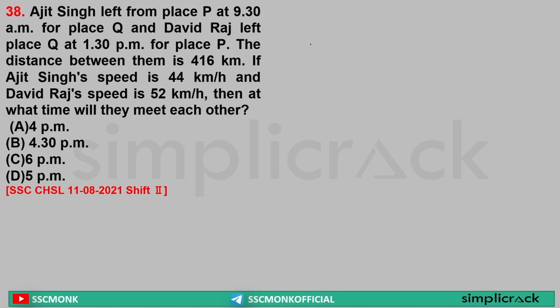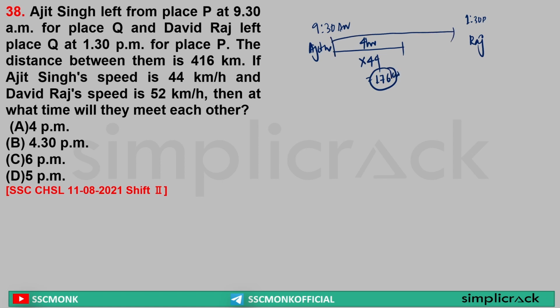So here Ajit is starting, here Raj is starting. Ajit starts at 9:30 am. Raj started at 1:30 pm. So by 1:30 pm, how many hours are gone? 4 hours are gone. 4 hours at 44 km per hour speed, total distance covered is equal to 176 km. Yes or no? Yes. But sir, the total distance between Ajit and Raj was 416 km. So what is the remaining? Sir, 416 minus 176, that is equal to 240.